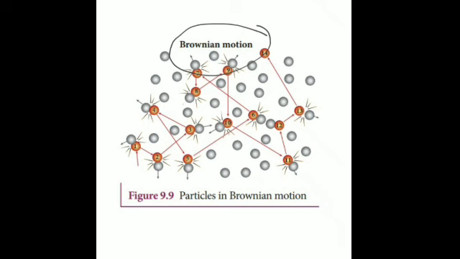And this kinetic energy increases with the increase in temperature. When we heat a particular solid, this energy increases, the particles start moving with more speed. That means the Brownian motion increases, and when the temperature decreases, this motion decreases. Is that clear?